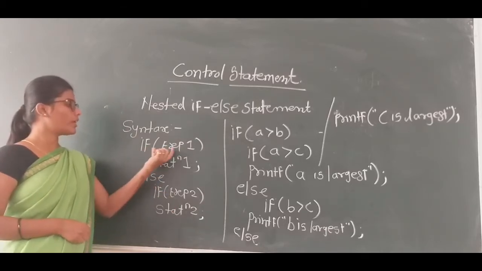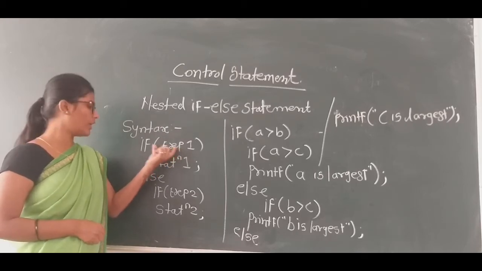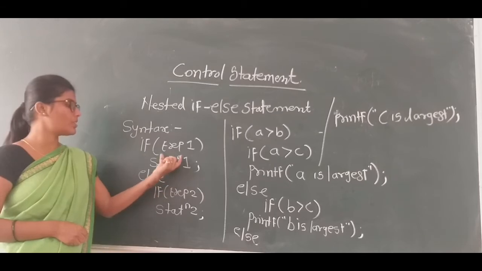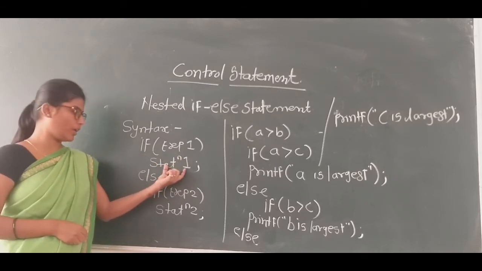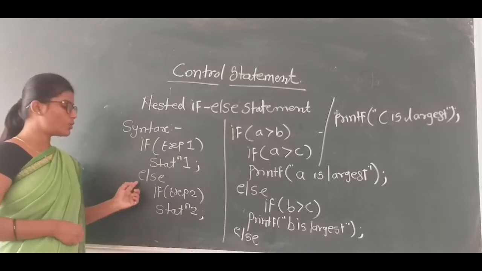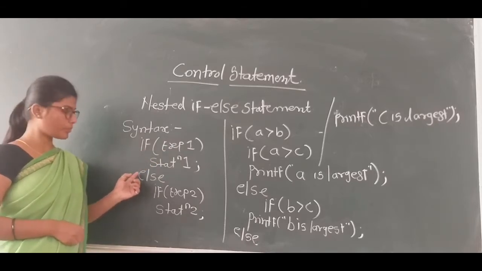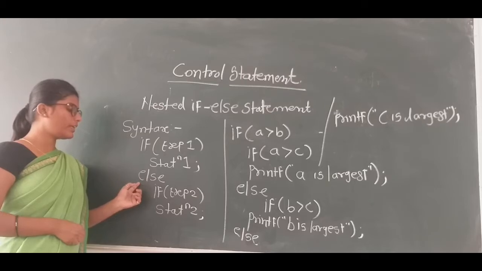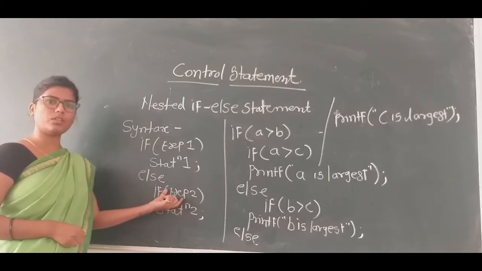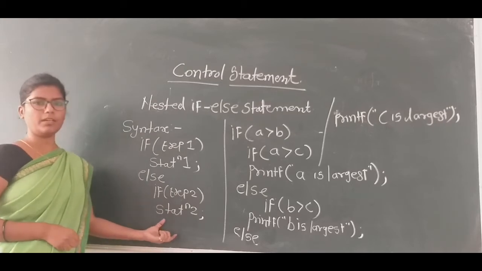If expression 1 is true, then control goes to statement 1, meaning it prints statement 1. If the expression is false, then control goes to the else part of the syntax and it again checks another expression. If the expression is true, then it prints statement 2.